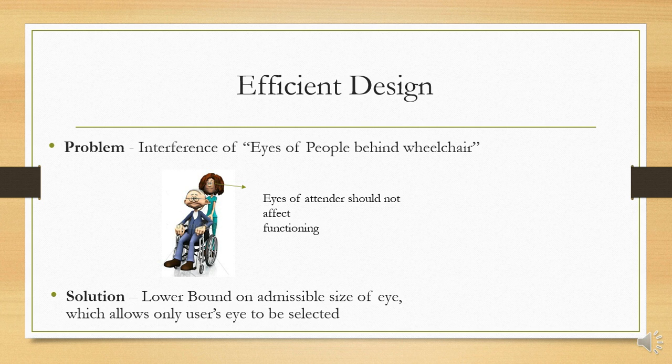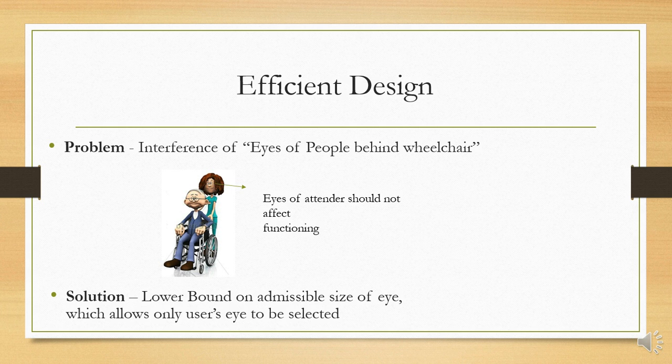The first problem that we faced in design was the eyes of the people in the background. If a person on a wheelchair is moving, there will be some people behind him. So those background people's eyes may interfere with the processing of MATLAB, because in the video their eyes will also be present. They may get processed and give out wrong results, and we don't want that.